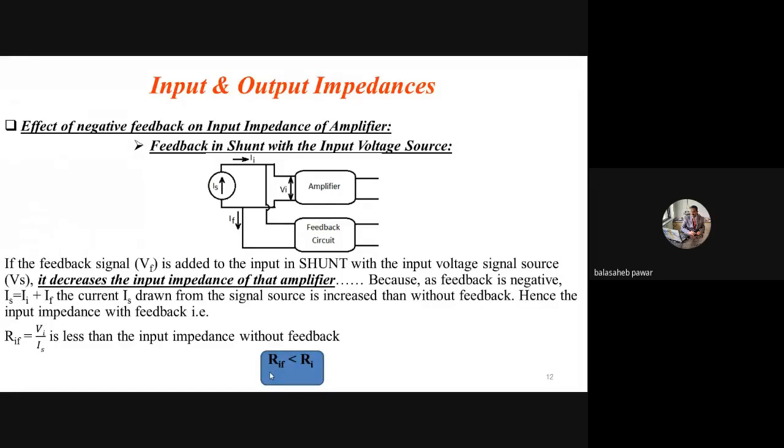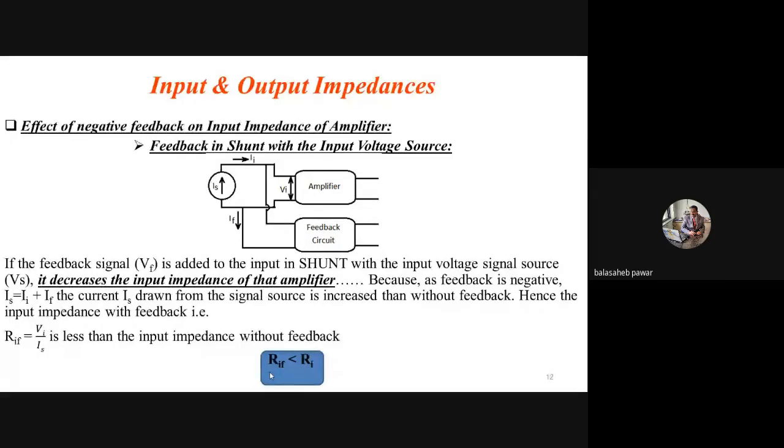And you have to remember the same thing in the same manner. Don't say it always gets increased. Increase in input impedance occurs whenever there is series type of mixing. Decrease in input impedance, which we are calling the improved input impedance, occurs when that amplifier is a current amplifier, that means shunt type of mixing is there. Both are good signs. That means in general, we have to say the input impedance gets improved. Don't say only increases or only decreases.